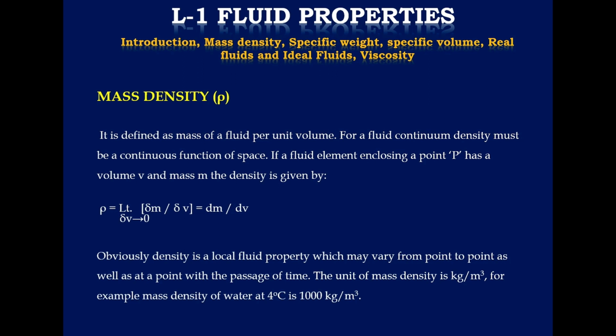13,600 kg per meter cube, and in case of oil, let us say it is 800 kg per meter cube, because oil is lighter than water, whereas mercury is heavier than water. So if the density is higher, it will sink, and if the density is lower, that liquid will float on water. We have already come across this concept since our standard 8.